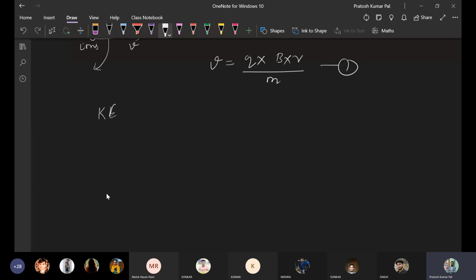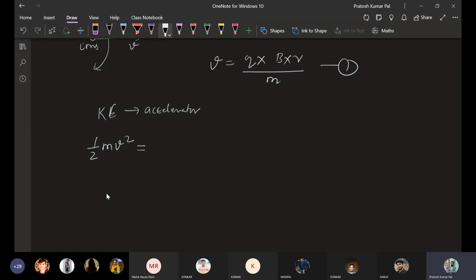It will have kinetic energy that is given by the accelerator basically. So the accelerator has provided the potential voltage to the ions, and these ions are moving with kinetic energy. That kinetic energy is given by half m v square.